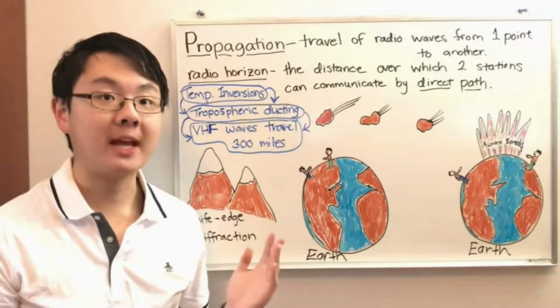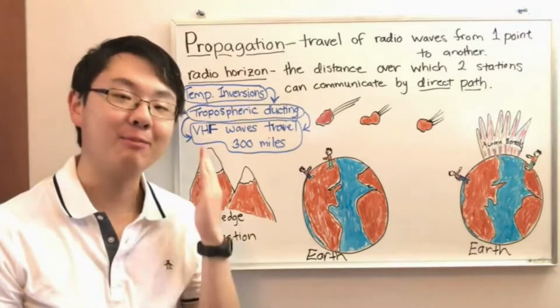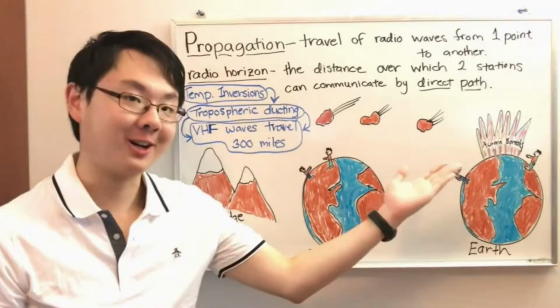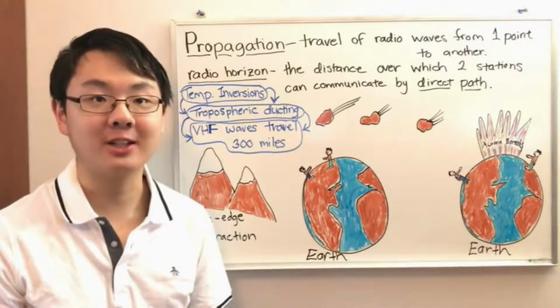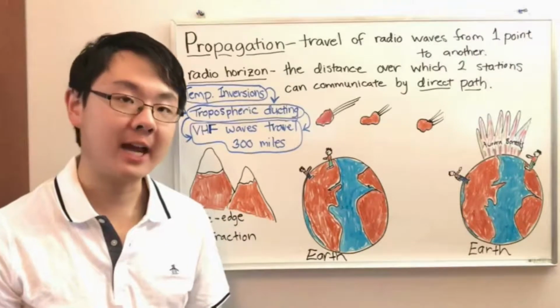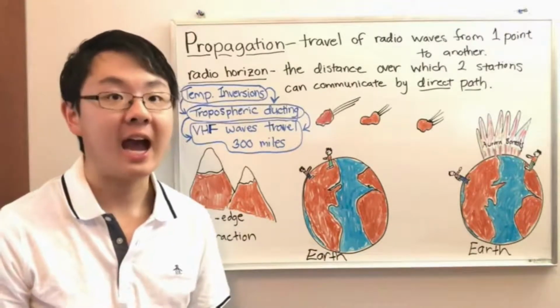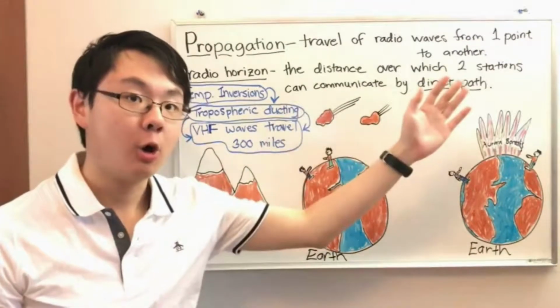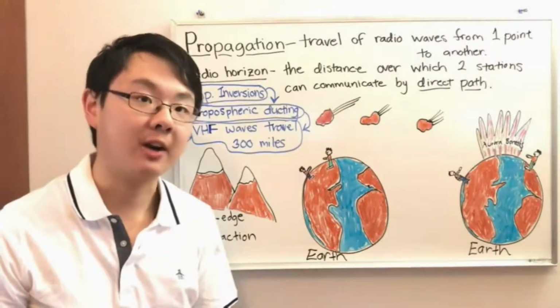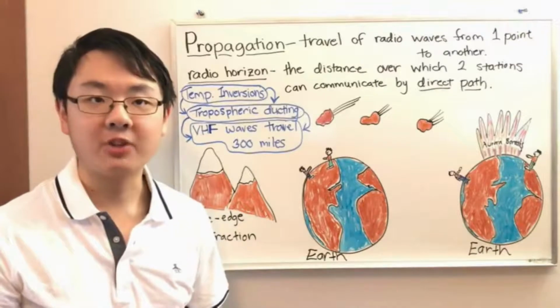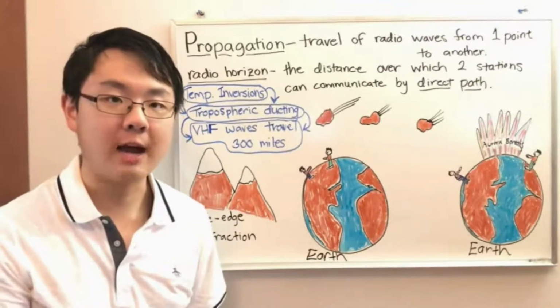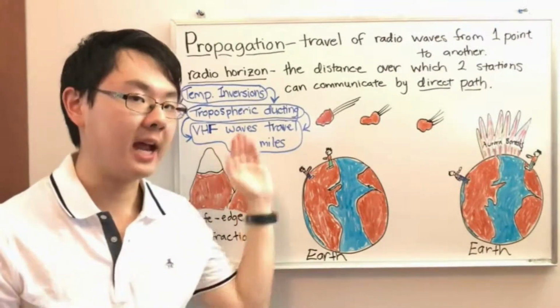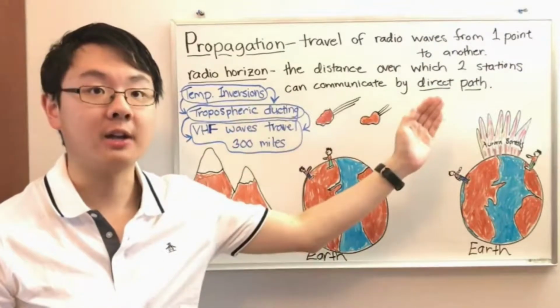So to find out what propagation is, let's go to our good friend and the best source of information ever, Google.com. And according to Google, it says, quote, radio propagation is the behavior of radio waves as they travel or are propagated from one point to another or into various parts of the atmosphere, end quote. So basically what this means is propagation is just the travel of radio waves as they go from point A to point B, one point to another.